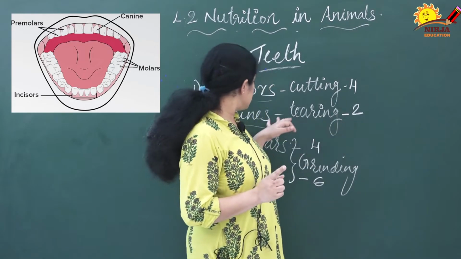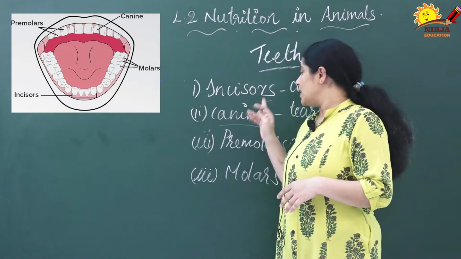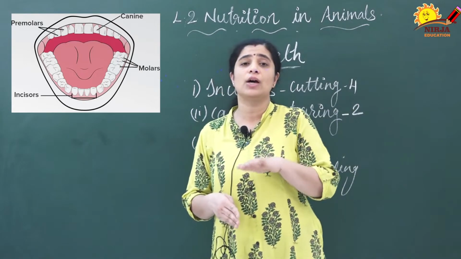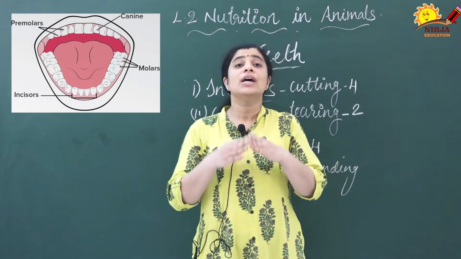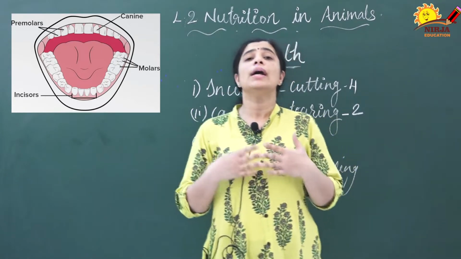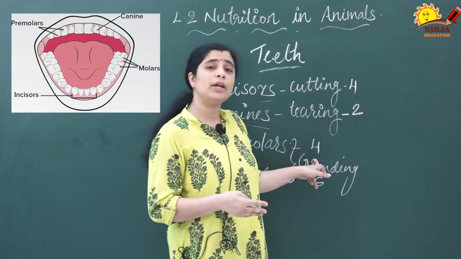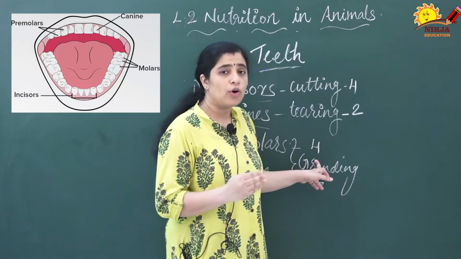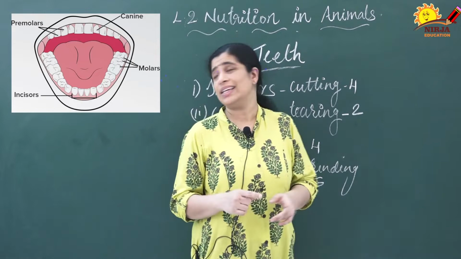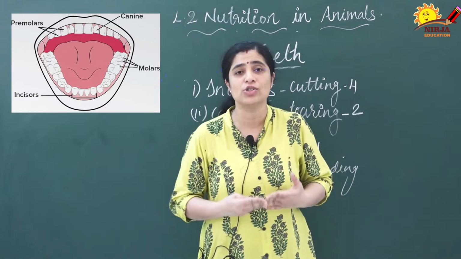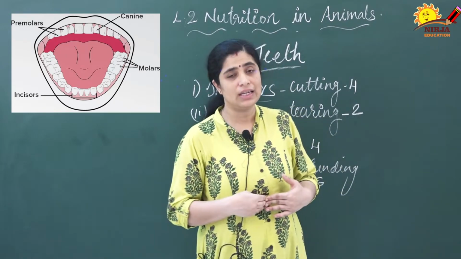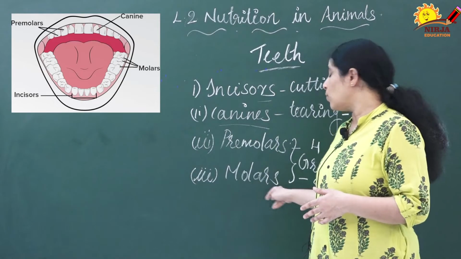And on either side of these canines you can see the premolars. Premolars also have a flat surface. They help us to grind the food. There are 4 premolars in each jaw. You can see in this figure how many premolars, canines and everything there are, and the structure also. And the last one is molars.